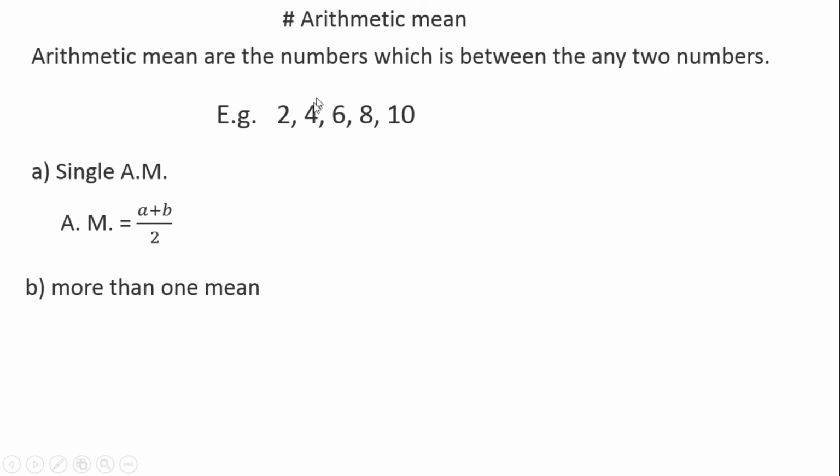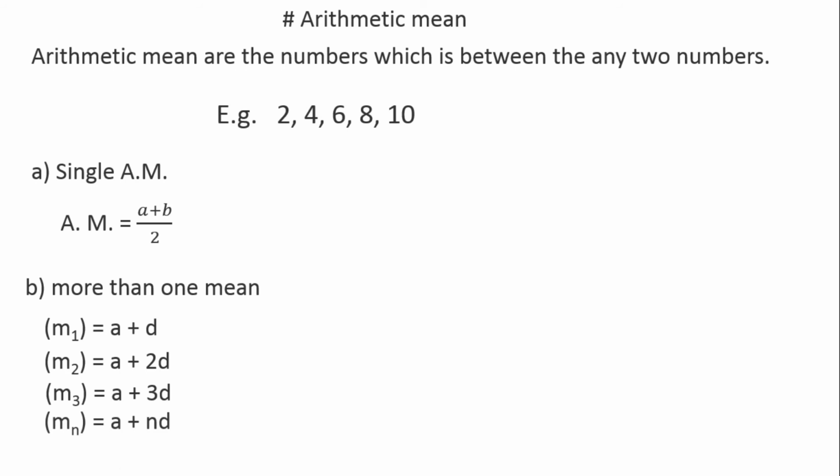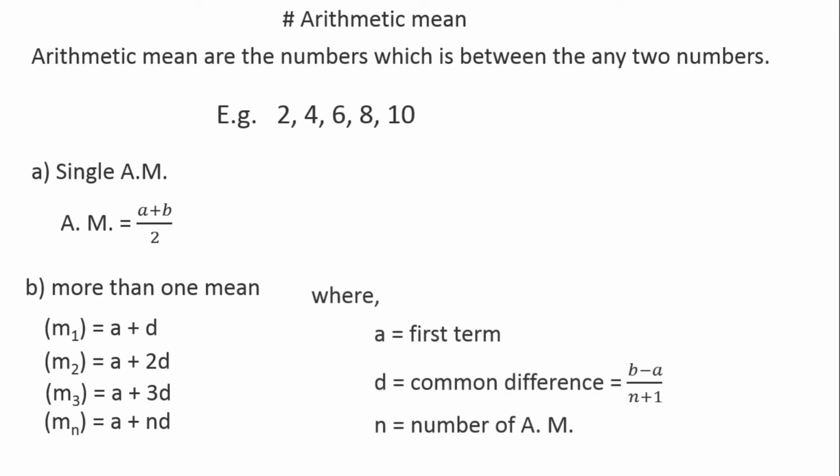So how to calculate these 3 arithmetic means? By using the formula: the first arithmetic mean M1 is a plus d, the second arithmetic mean will be a plus 2d, the third a plus 3d, and so on. The arithmetic mean for the nth term will be a plus nd, where a is the first term and d is the common difference. Now for the arithmetic means, to calculate the common difference, we have to use the formula b minus a divided by n plus 1, where n is the number of arithmetic means. Like 4, 6, 8, here these 3 are the arithmetic means, so 3 will be the value of n.